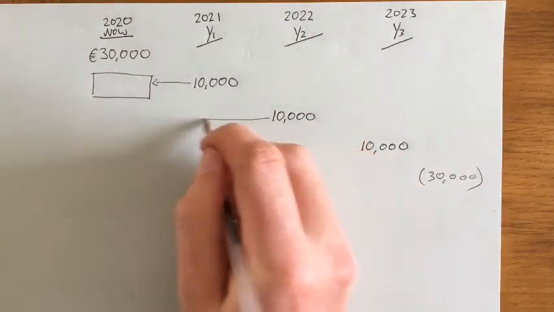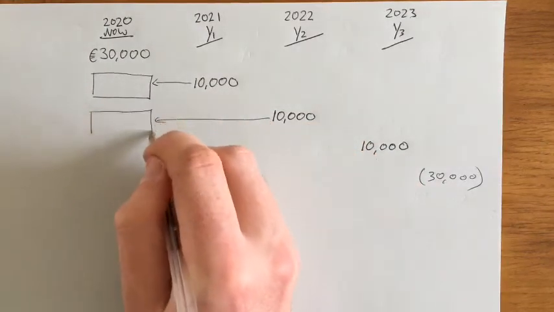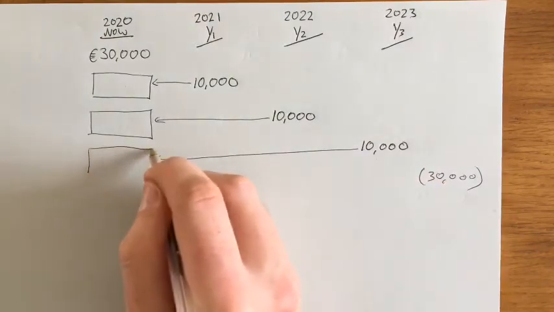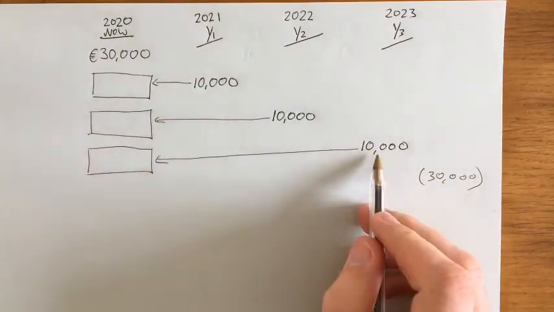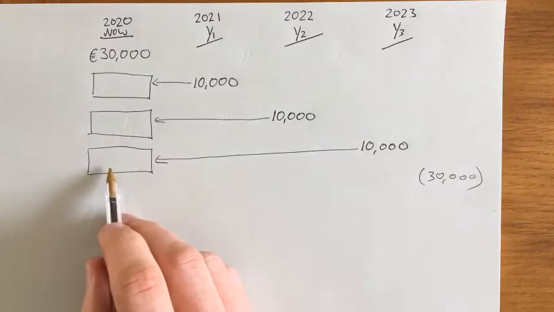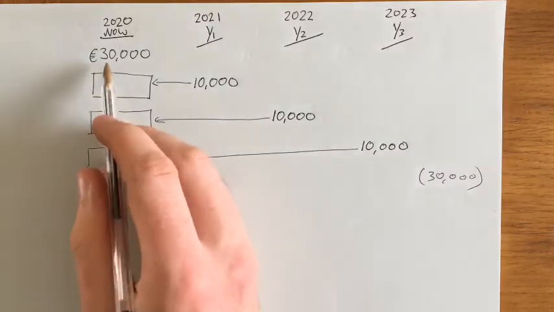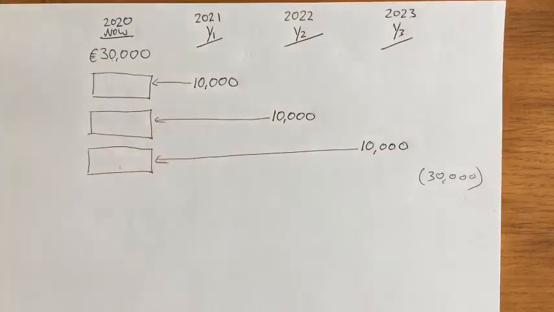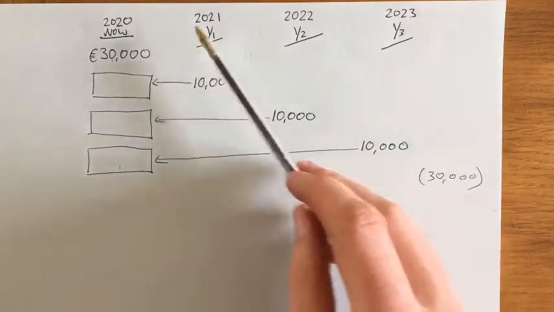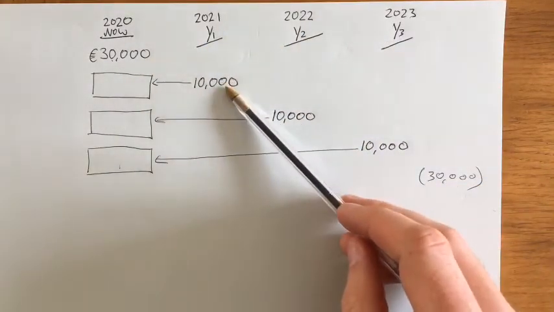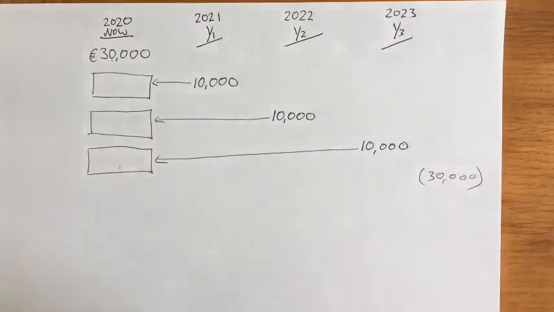We also need to get this 10 grand and bring it back to today's money, and bring back this 10 grand, which was 3 years away, to today's money, and then see how these compare to the 30 grand. The idea is that as time goes on, money will get less valuable, so this 10 grand here is not the same as this 10 grand and so on.